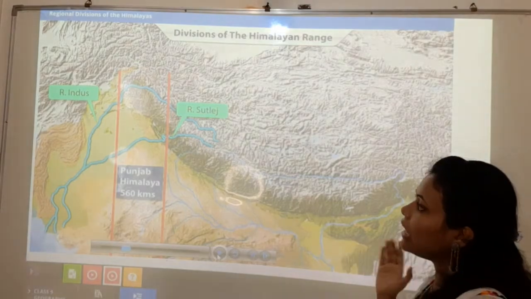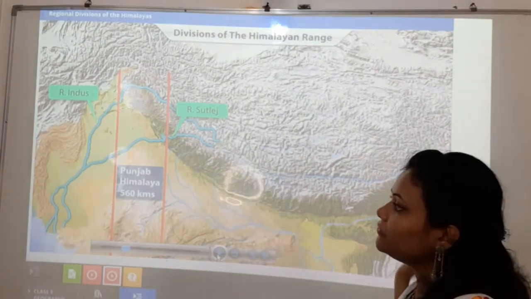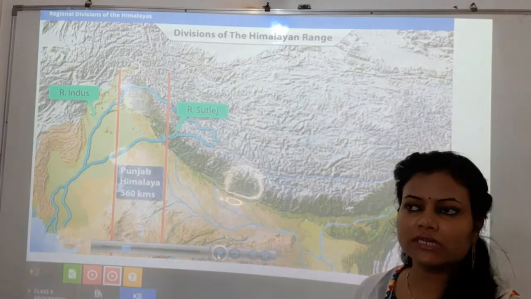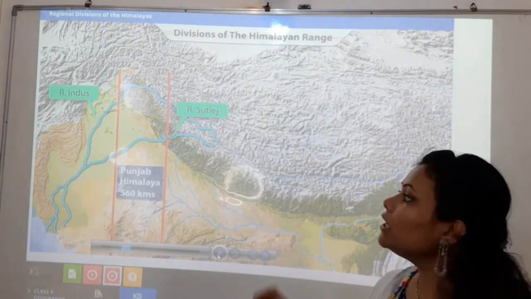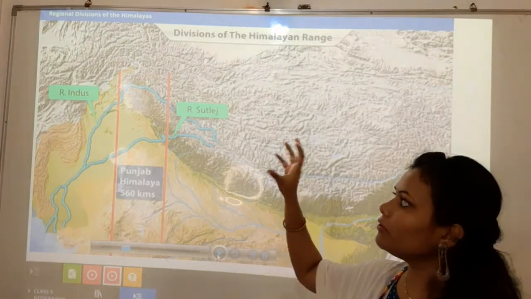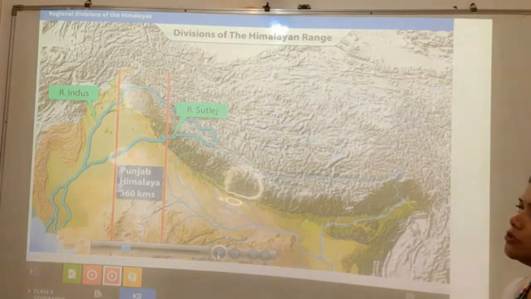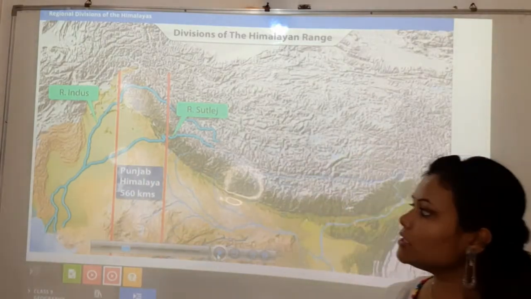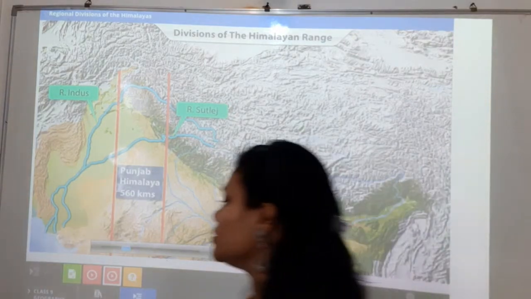Now see students, we are discussing the regional divisions of the Himalaya. That means how the Himalaya is divided into different regions. Why different regions? Because we have different states, and the Himalaya is spread over many parts of our country. So the Himalaya situated in a particular region is called by a particular name. This part, from where the beginning is, is the Punjab Himalaya, and its length is 560 kilometers.